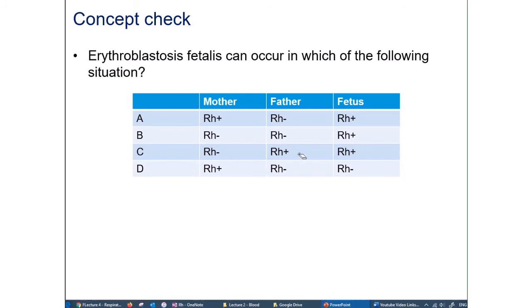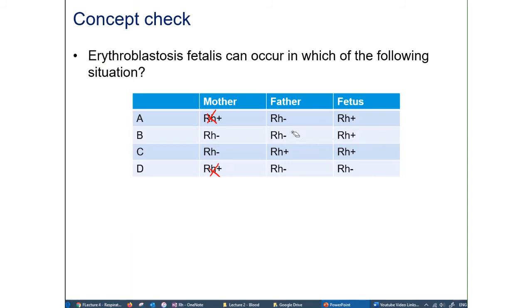So let's see. All right, we know the sensitization or hemolytic disease can only occur if the mother is negative. So that's not the answer, and that's not the answer. So the mother has to be negative, and the child has to be positive. So at first glance, it looks like both of these are correct answers.